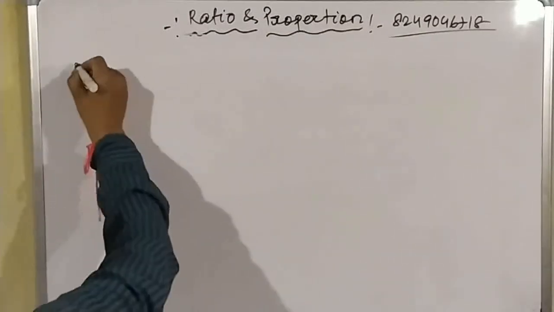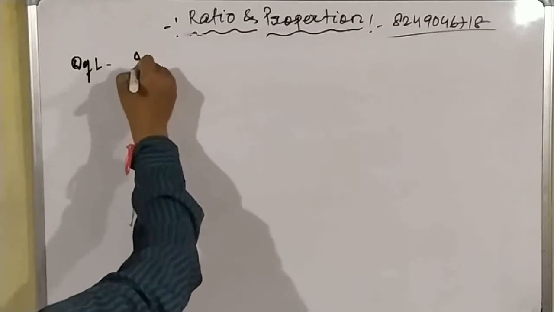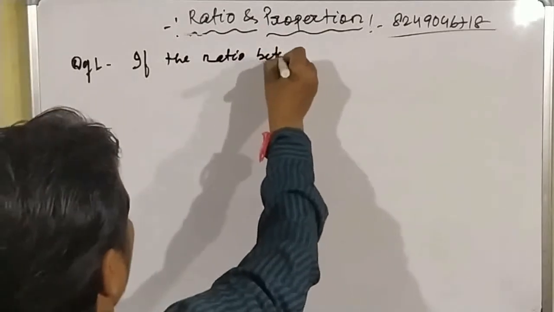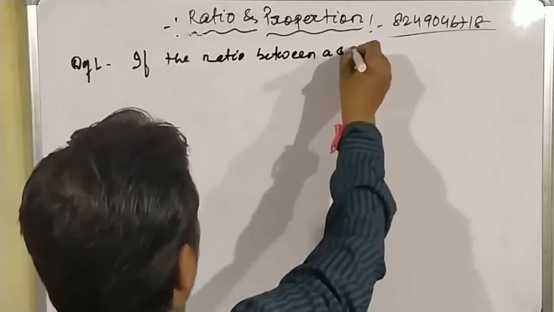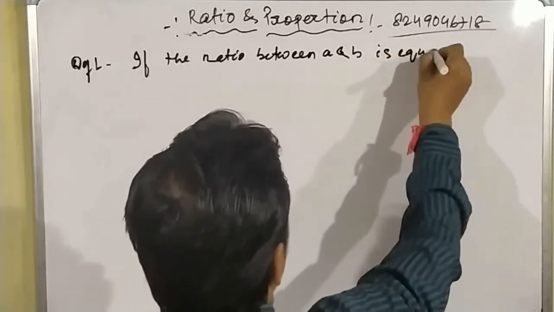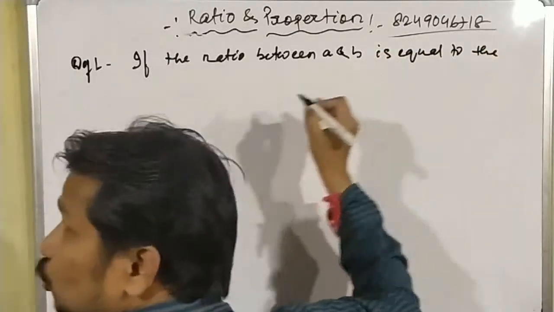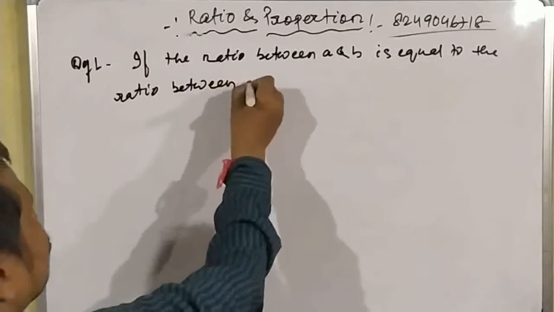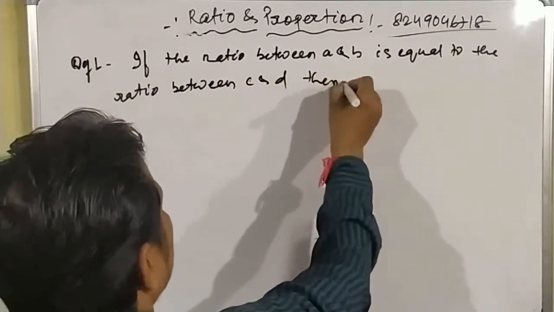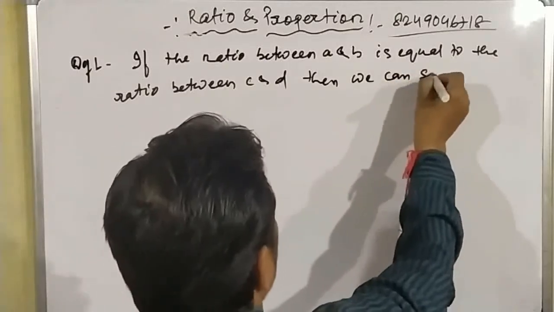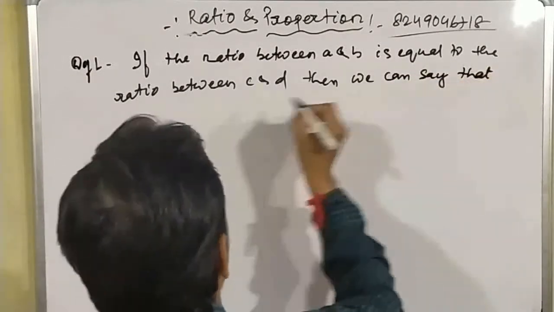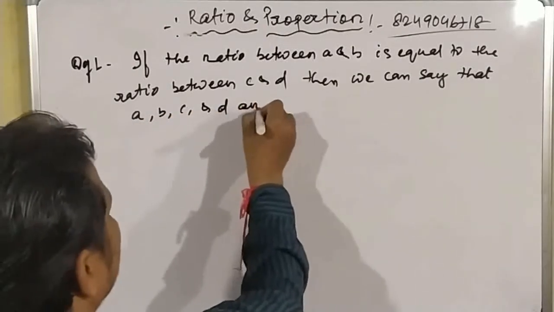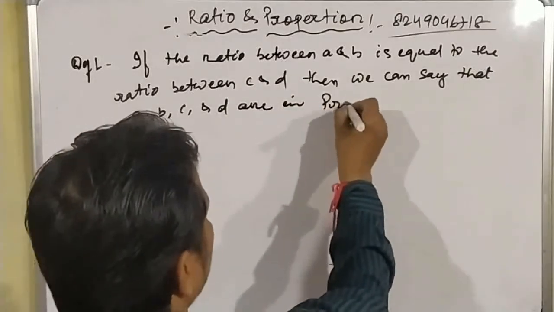If the ratio between A and B is equal to the ratio between C and D, then we can say that A, B, C and D are in proportion.